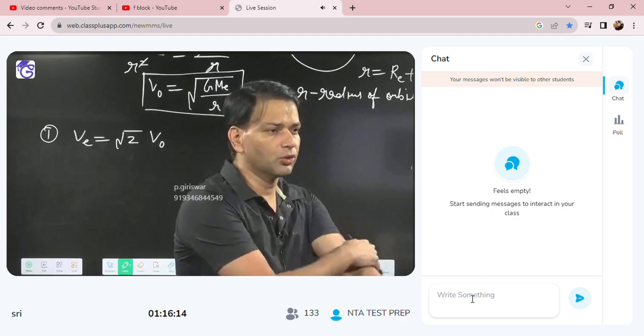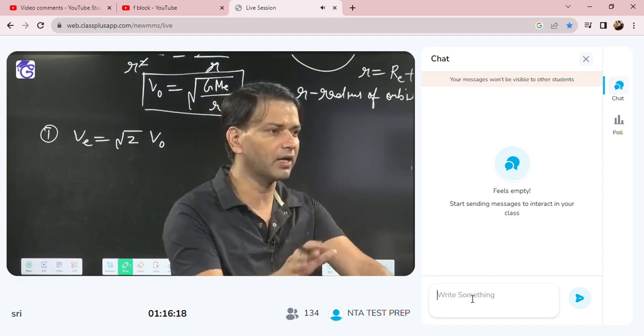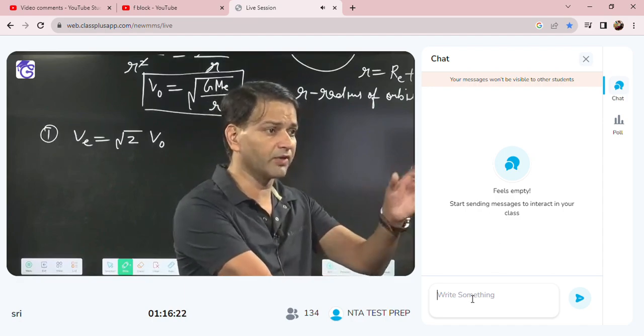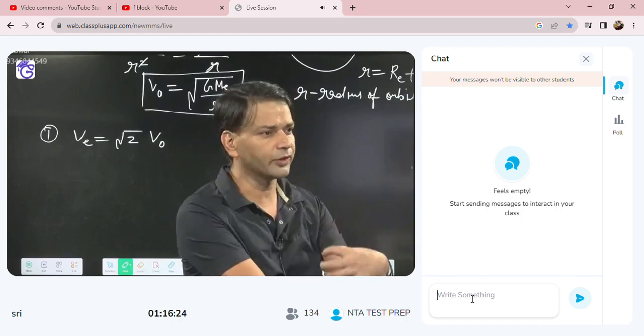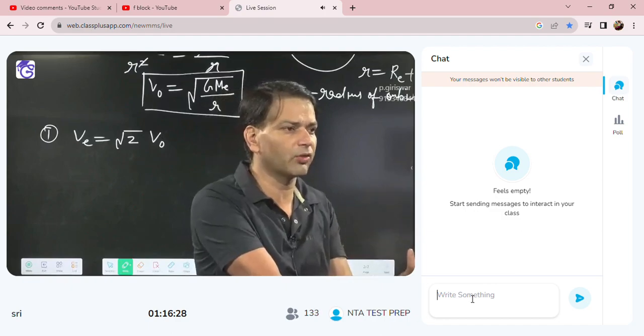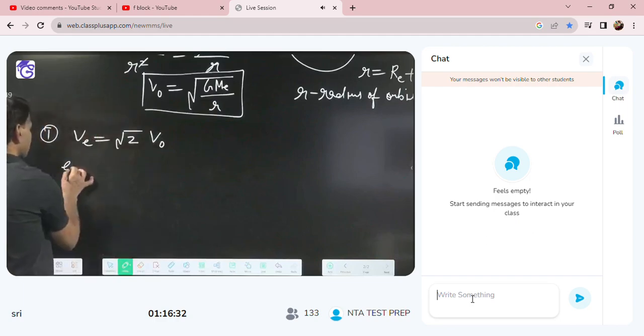Okay. So suppose they are asking how much extra velocity is required for a satellite so that it will escape. Already it has VO, it requires VE. So how much extra velocity is required? VE minus VO.